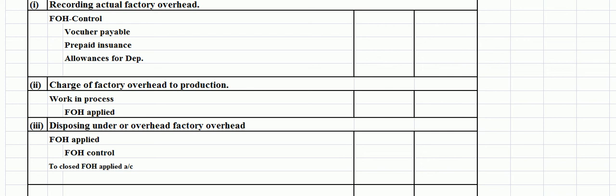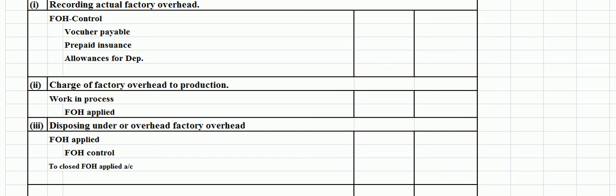It is for this reason these costs are described as direct, but no such identification is possible in case of factory overhead cost. For example, a factory supervisor is getting a monthly salary of rupees 6,000 and he is supervising 200 workers.